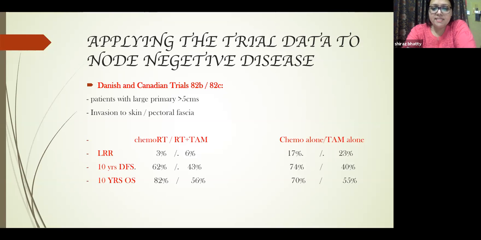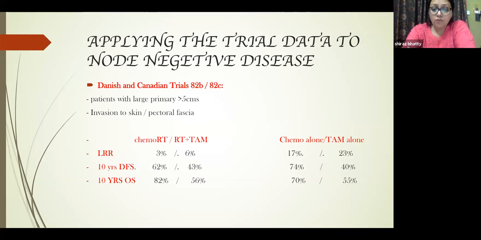The 10-year disease-free survival was 62% in the chemo RT arm. However, in the RT TAM arm it was only 43%. Then in the chemo alone arm, it was 74%, which was better than the chemo RT arm, where there was hardly any difference between RT TAM and TAM alone arm.